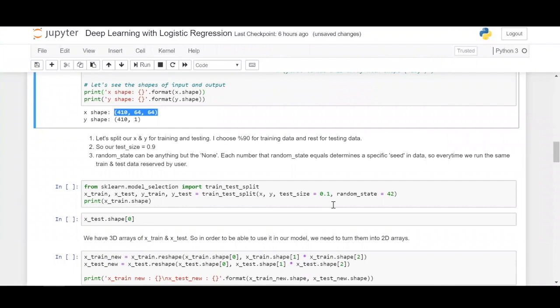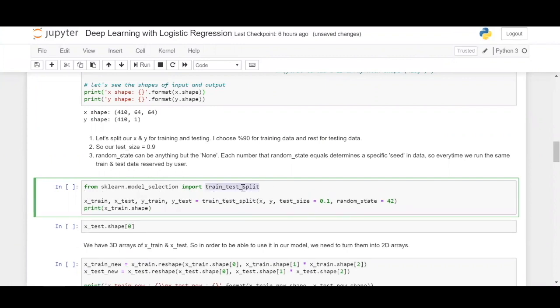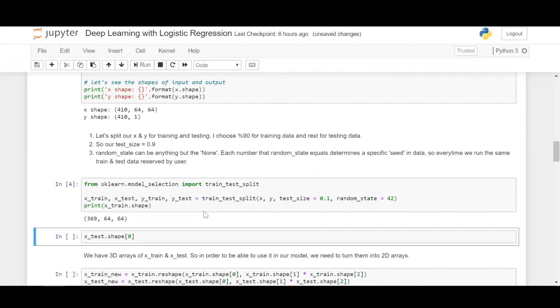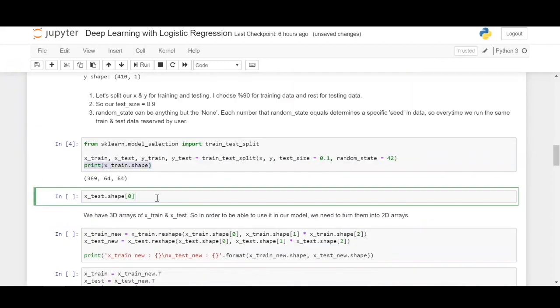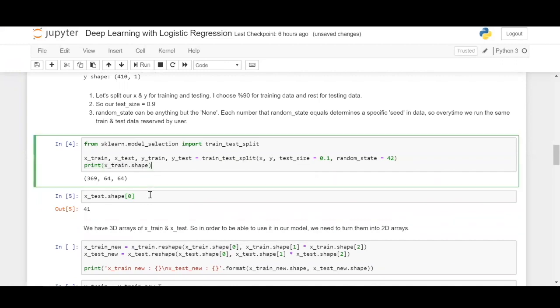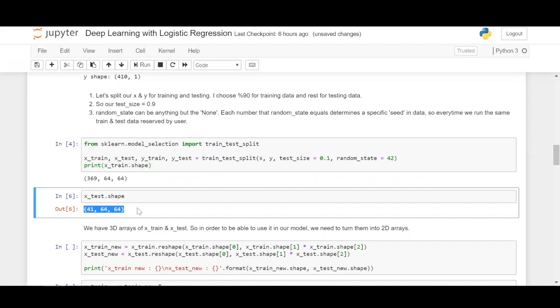Let us split it by 90-10. 90% of the data goes for training and 10% for testing. From sklearn's model selection module, let us import the train_test_split function and apply it among our independent and dependent data. So it is splitting it. And xtrain.shape is also a three-dimensional NumPy array. And xtest.shape has 41 images, but it's also a three-dimensional NumPy array.